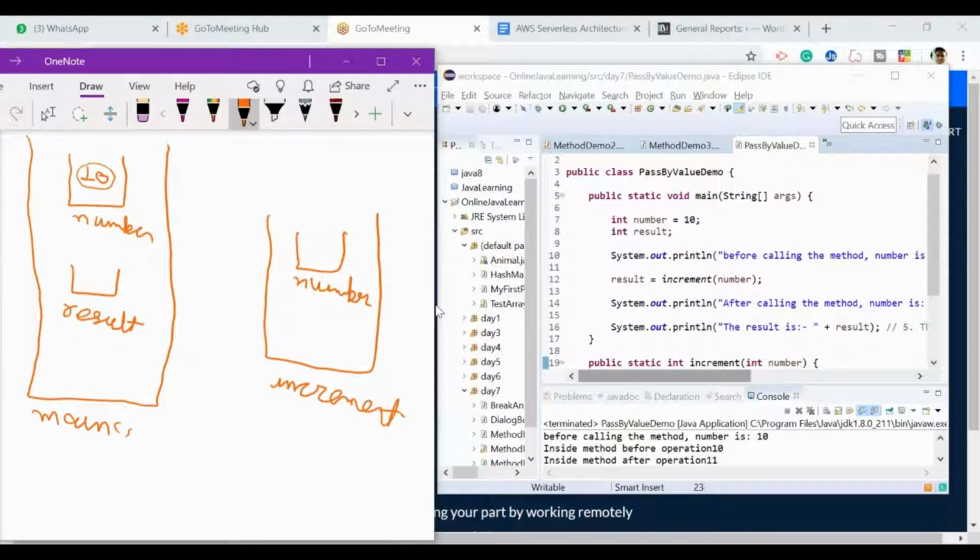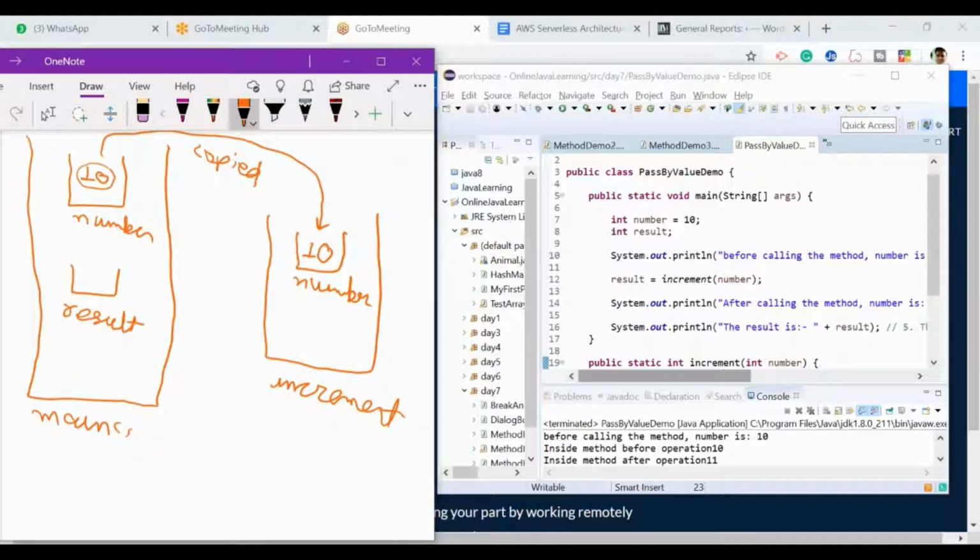The person who belongs to the main memory is different, and the person who belongs to the increment method is different. The only thing is this value will be passed or copied from here to here. See carefully. In terms of primitive type, the value will be copied from here to here. I'm not emptying it from here. This container will not get empty. Whatever is there, memory will copy and paste the same value from here to here.